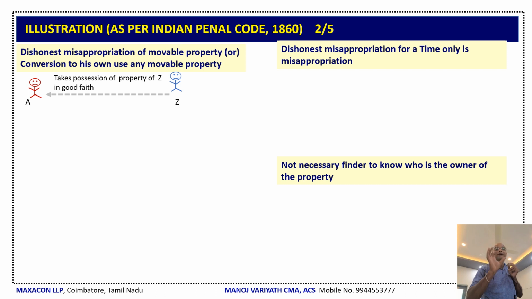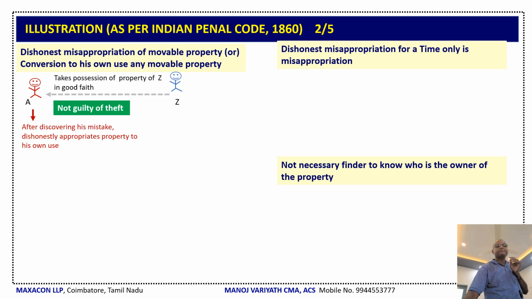Now let us look at a few illustrations. These illustrations are given in the Indian Penal Code, and of course in our book also. Here, someone dishonestly misappropriates a movable property or converts to his own use any movable property. Assume that A takes possession of a property which belongs to Z in good faith. Do you feel that it is offense of theft? No, it is not guilty of theft. Here, after discovering his mistake, he dishonestly appropriates the property for his own use. That becomes guilty of theft.